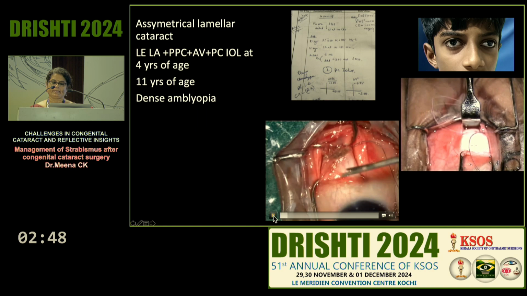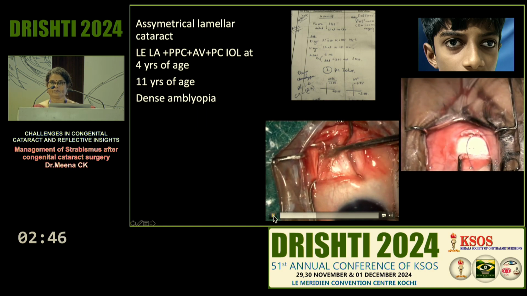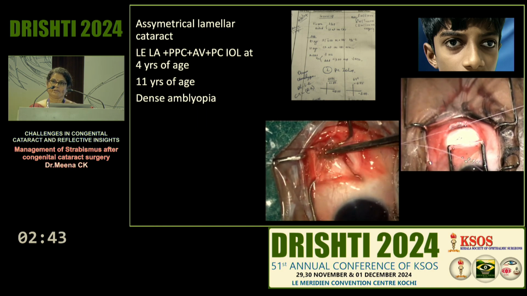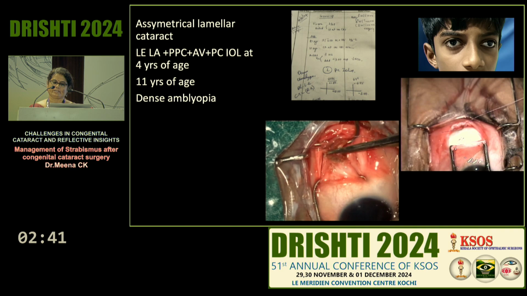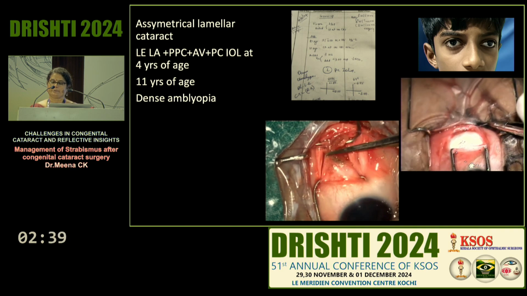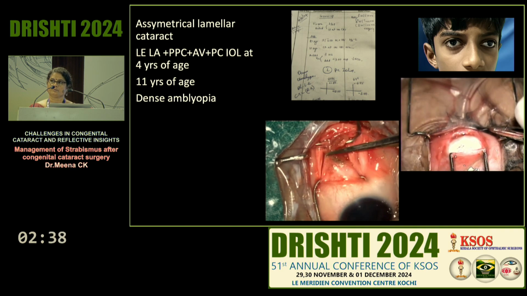Here it would be advisable to do. It's not that you can't do bilateral surgery, but no parent will like us operating on a sound eye, and we also will be comfortable operating on a dense amblyopic eye. So it would be preferable to do a resect surgery in this case, and that too you can wait, because whenever the cosmesis is most needed in these children, it would be the ideal age to operate. If you operate at a very young age, they can come with recurrence or overcorrection, so you have to be very careful when operating on such children.